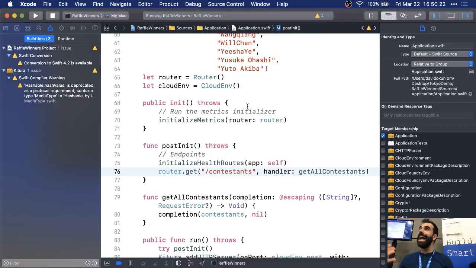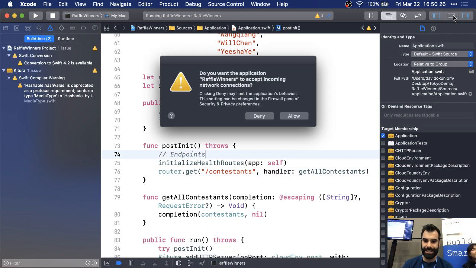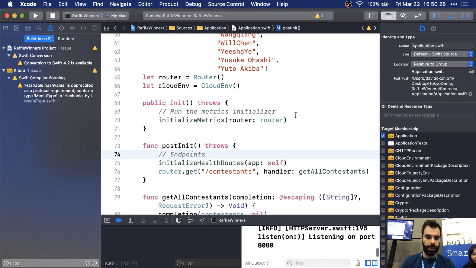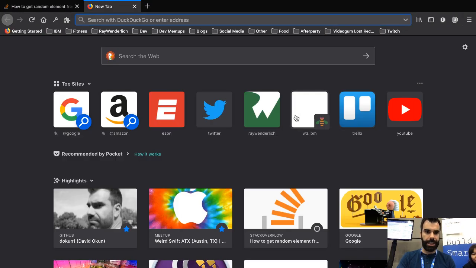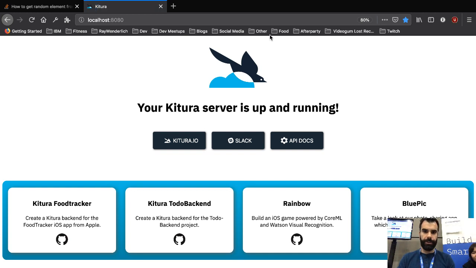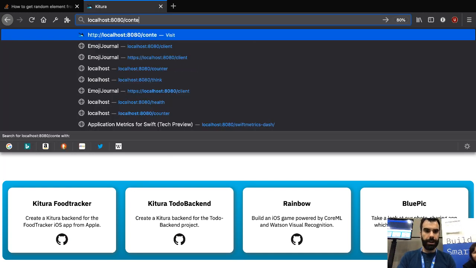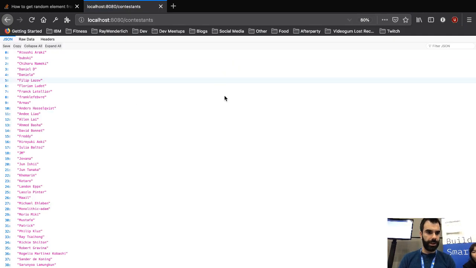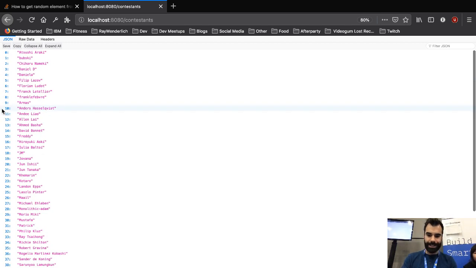Sure, why not? It's live. So we'll run this, and our console says, yep, allow. All right, so let's go ahead and take a peek here. If I do localhost port 8080, that should be just our server, right? Very good. Contestants, that returns me, great. So that is all of our contestants.